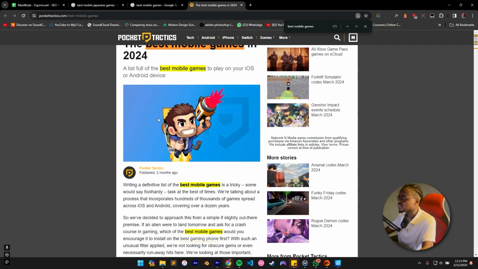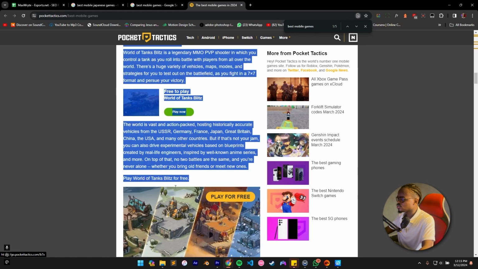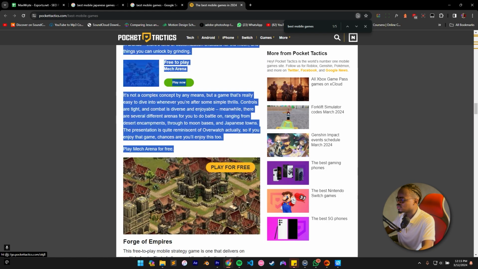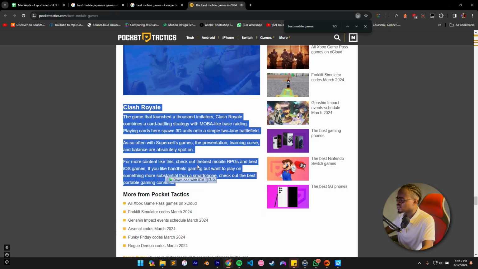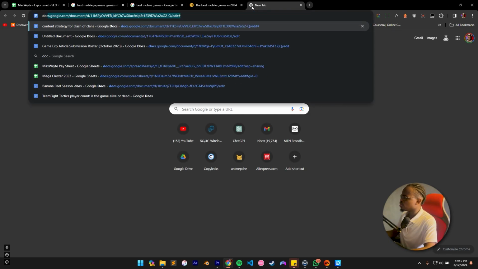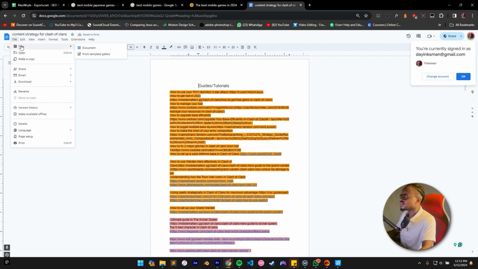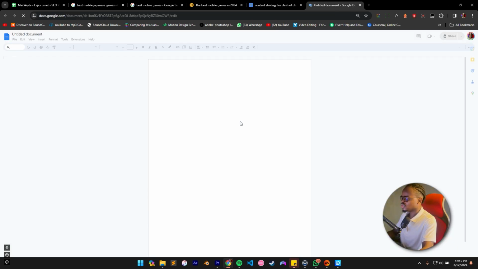So I'm guessing that this article would be, let me try and copy this. Let me see how many words this article is. Let's copy this. Alright, I'm going to put it in a Google Doc, just to check how many words the article is.